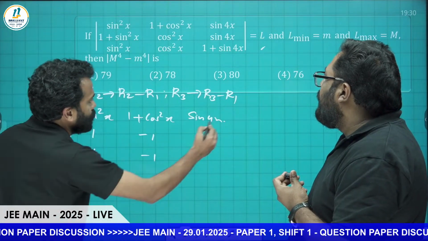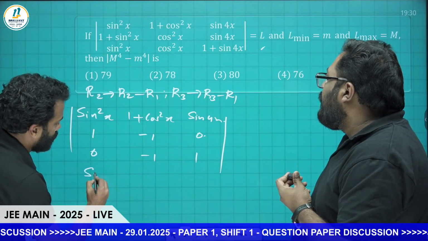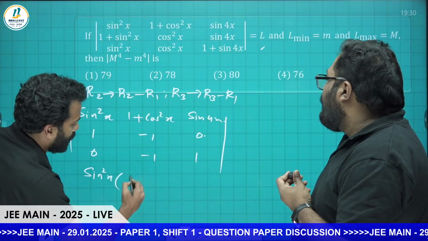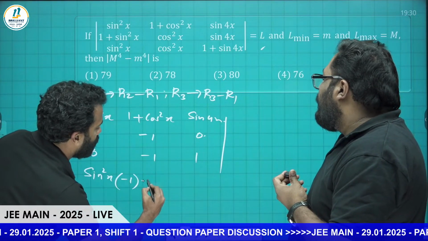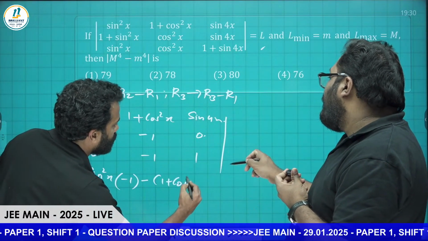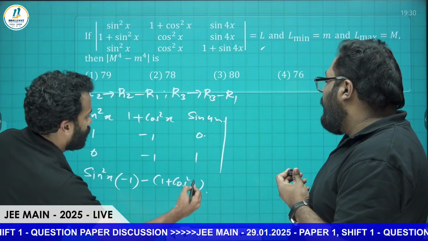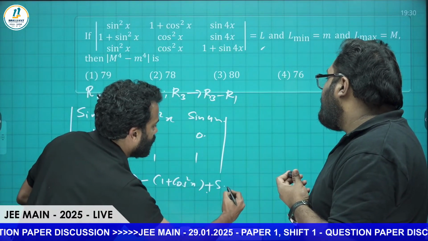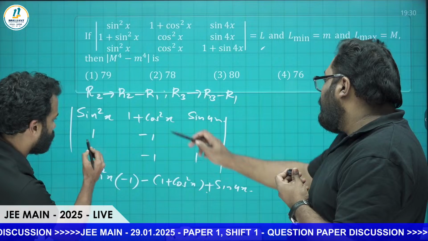After solving this, it will be sin square x into minus 1, and minus of 1 plus cos square x into 1, then plus sin 4x into minus 1.